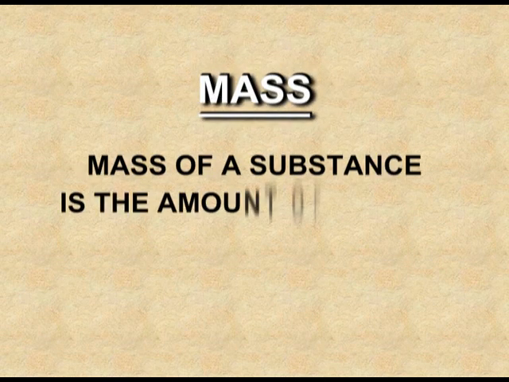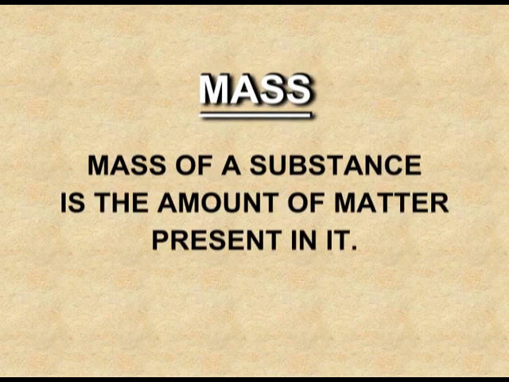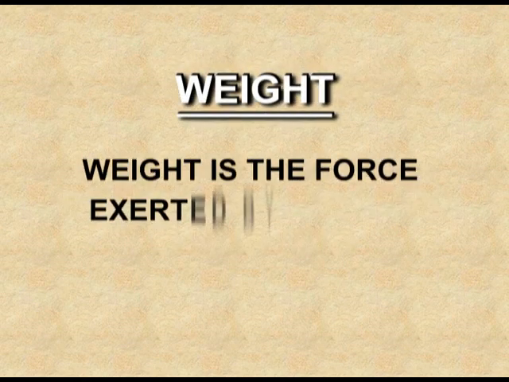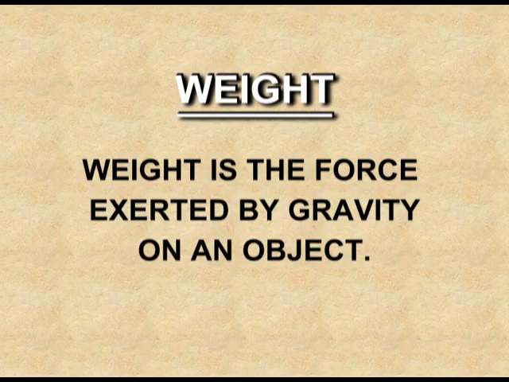These two things are altogether different. Mass is the amount of the matter contained in a body or contained in a substance. Weight. Weight is the force exerted by the gravity on an object. Mass for a substance is constant and we can measure it using an analytical balance. Gravity varies from place to place. For measuring weight, we use spring balance.